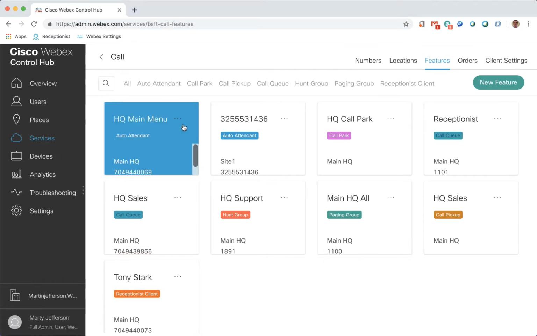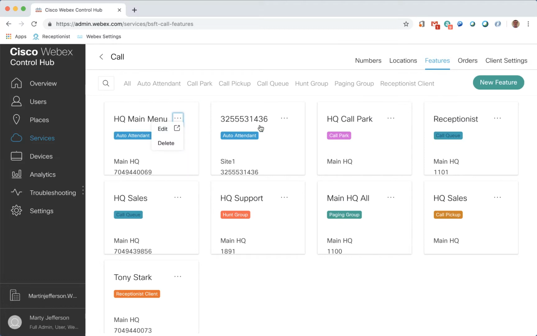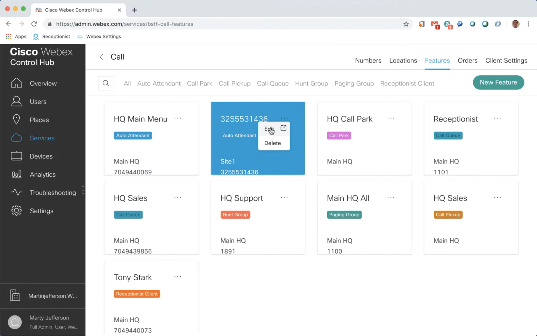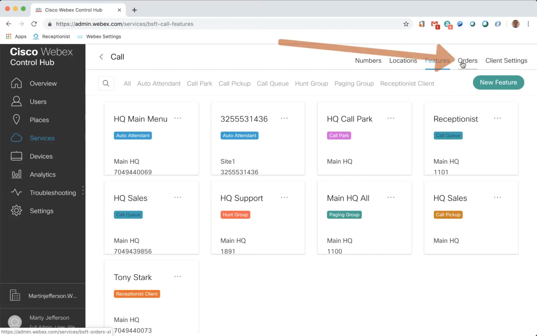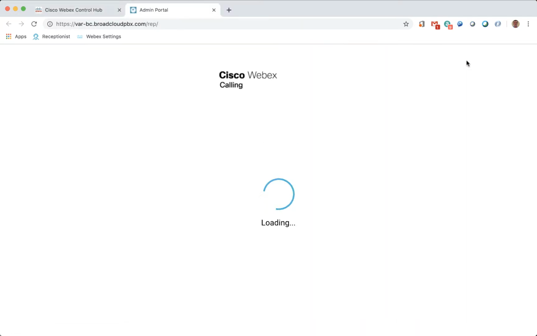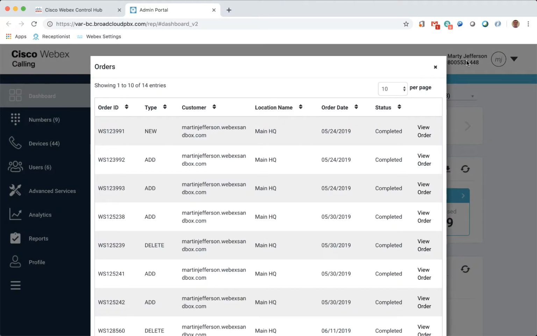By clicking on the 3 dots in each feature, you can either edit or delete the feature. Features, just like users, are assigned to specific locations so each location can have a unique feature. The orders option is used to track the service and feature requests from the Control Hub into the admin portal. This can be used to see if a specific feature was created in the admin portal before trying to configure it.